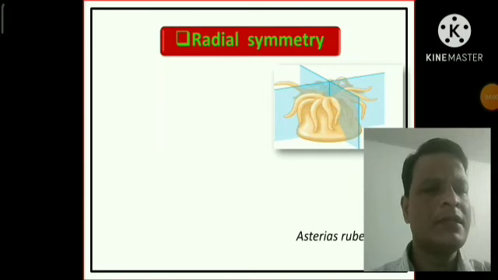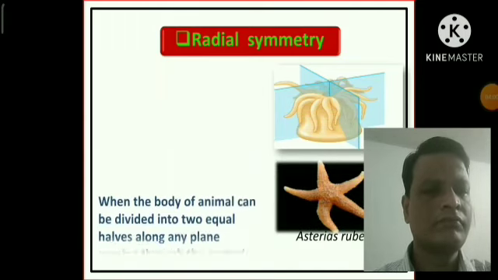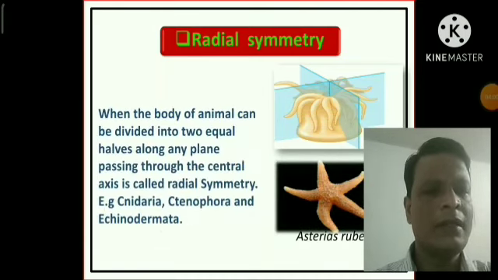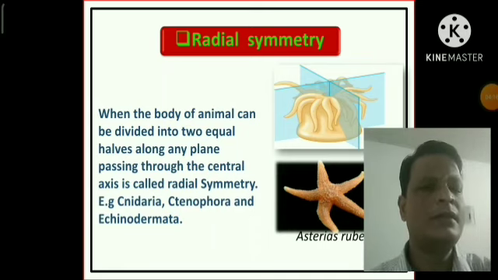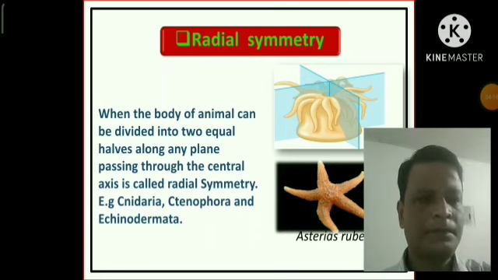Now the radial symmetry. When the body of an animal can be divided into 2 equal halves along any plane passing through the center axis, it is called radial symmetry. The members of the Cnidaria, Ctenophora, and Echinodermata are actually radial symmetrical animals.